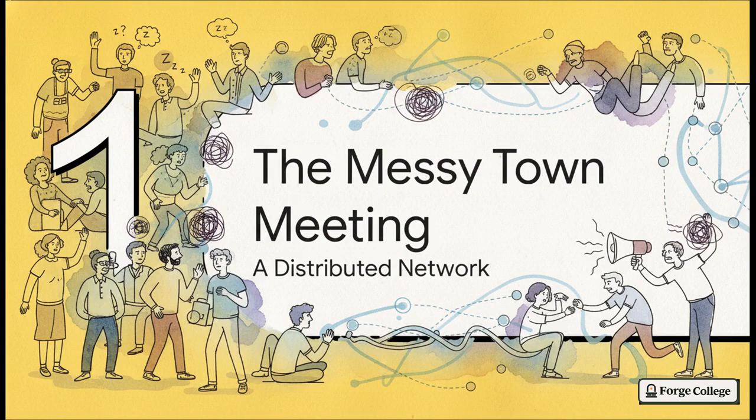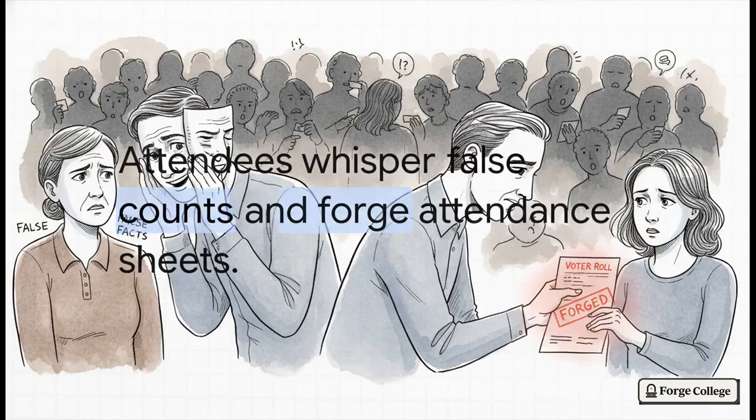Let's look at distributed networks through a very human and, honestly, kind of chaotic lens. To really understand distributed networks, imagine you're at a local town meeting trying to elect a mayor. In a perfect world, right, the worst thing that happens is someone falls asleep in the back row, or maybe they leave early because they left the oven on. But we are engineering for chaos here.